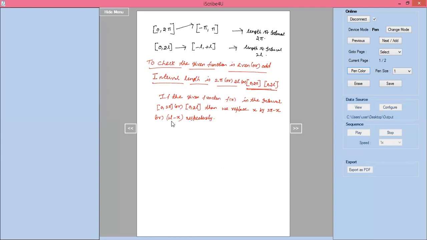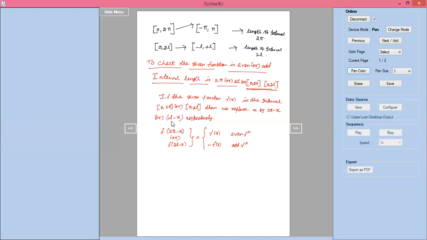Now, if you replace x by 2 pi minus x or 2l minus x in f of x, and you get f of 2 pi minus x equal to f of x, that means it is an even function. If you get minus f of x, it means an odd function. Plus f of x means even function, minus f of x means odd function; you should know that.